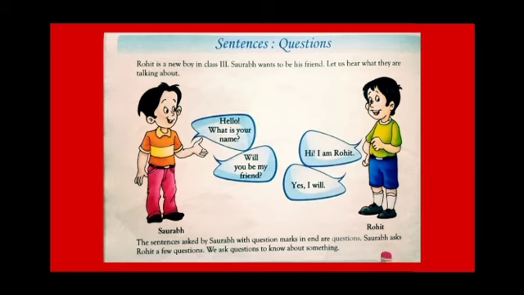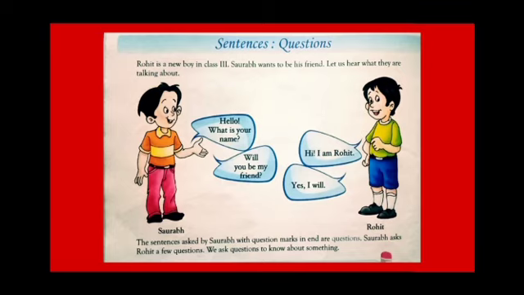Saurabh asked a question. Hello, what is your name? To his question, Rohit replied, Hi, I am Rohit. Saurabh asked another question. Will you be my friend? Rohit said, yes, I will. So after listening to their talking, we can say that we ask questions